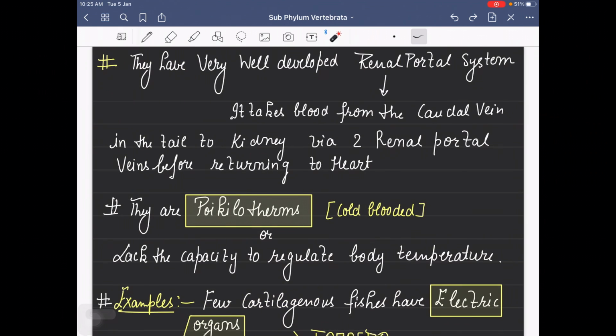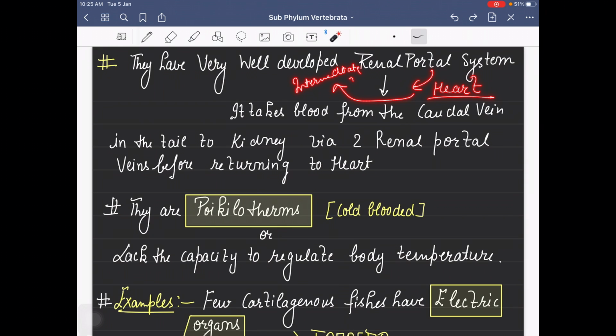They have a very well developed renal portal system. If you recall, we have done the portal system, hepatic portal system, renal portal system, and it means going through via something. They are not directly going to the heart. They are taking some intermediate route.